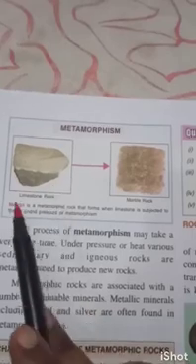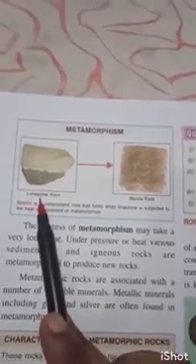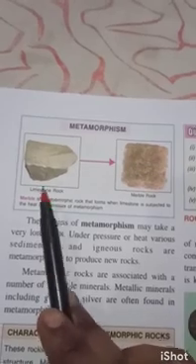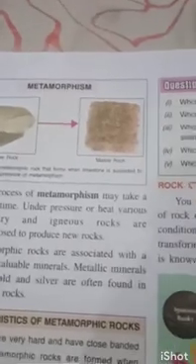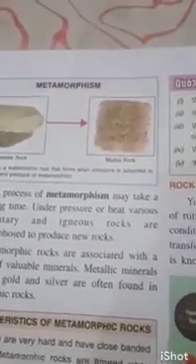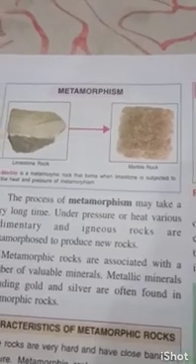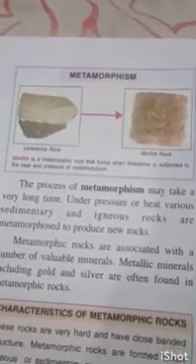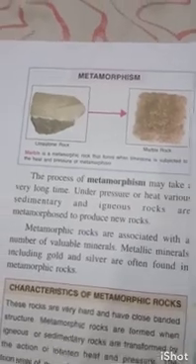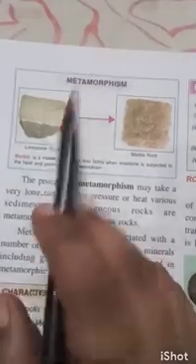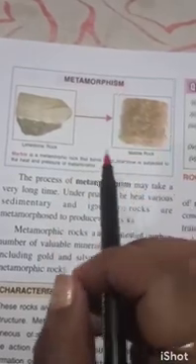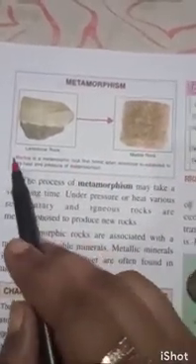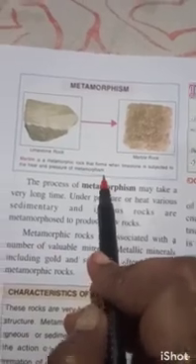Now limestone. Lime, as I told you all, is a sedimentary rock, as we have discussed. So here it is the transformation of sedimentary to metamorphic rock. And one thing, metamorphic rocks can be formed either from igneous rock or from sedimentary rock. From any of the rocks it can be formed. Now here it is sedimentary rock. When it is subjected to heat and pressure, it changes to metamorphic rock. That is the process of metamorphism.